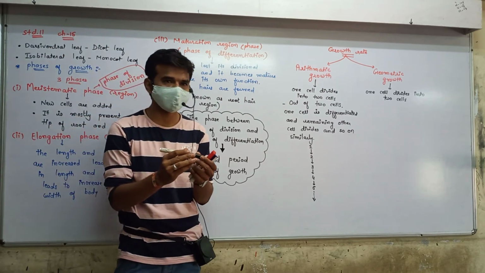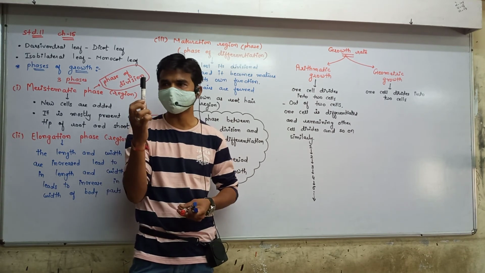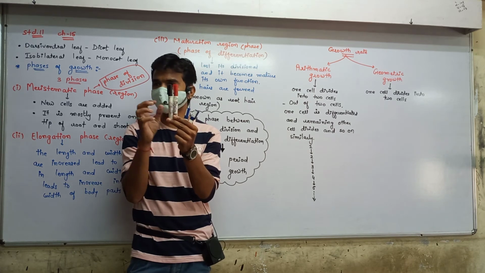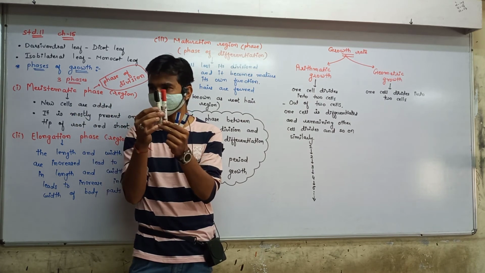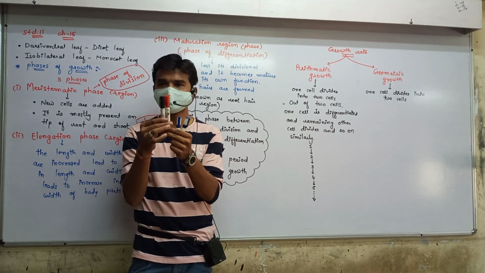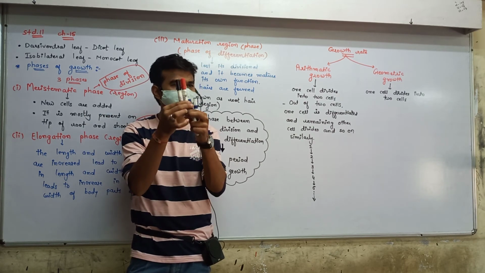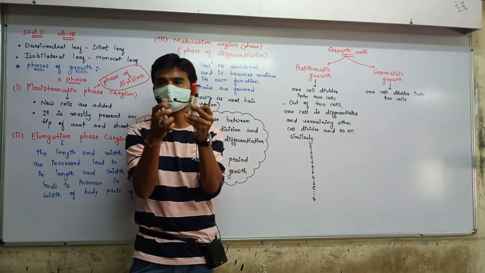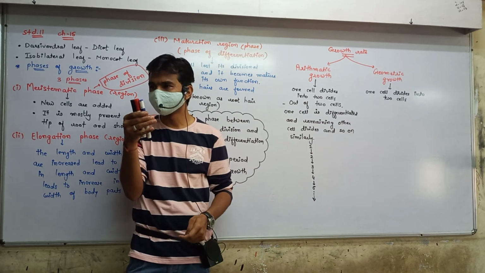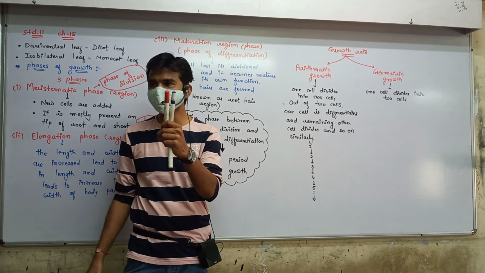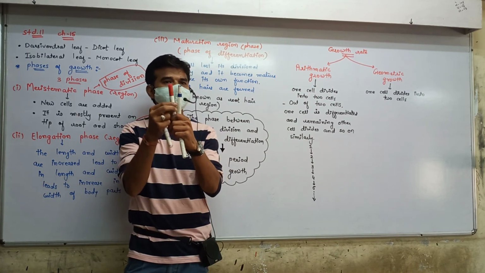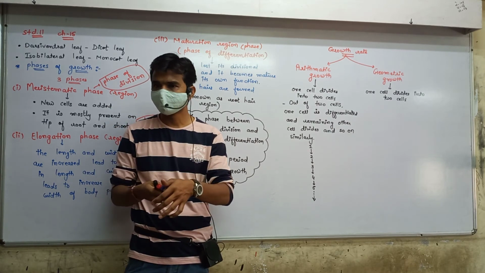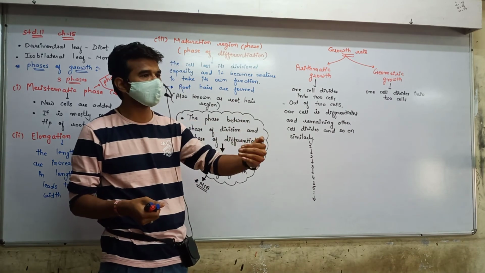See, suppose understand this. Suppose this is the one marker. See, one cell is there. It is divided into two. This loses divisional capacity, differentiated. So one is converted into two. So out of the two cells, one is differentiated. This converted into two cells. So it becomes three. This is already mature. So out of the two cells, one is differentiated, one is divided into two. So one cell, two cells, three cells, like that.